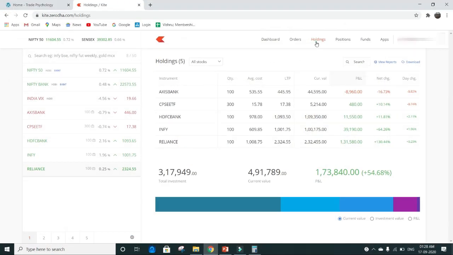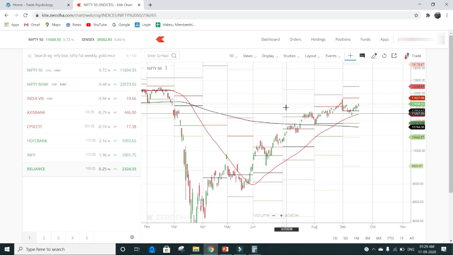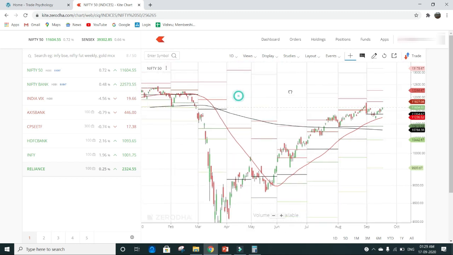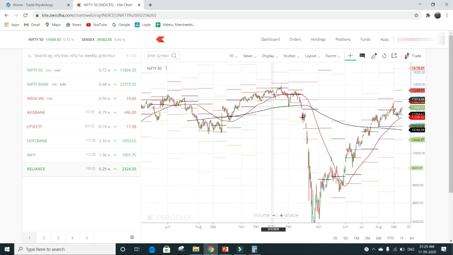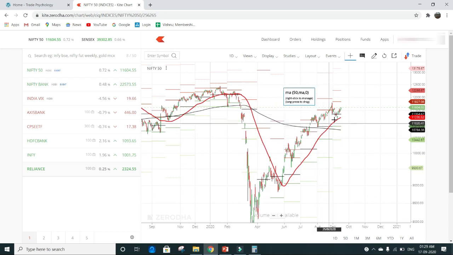So let's go to Zerodha. I've been trading Nifty and Bank Nifty weekly and monthly options for the past 5 years, and I am able to figure out the direction through options data. So here is the daily time frame of Nifty. Let me give an analysis on how to identify the trends in the market, pick the right stocks and take advantage of this rally.